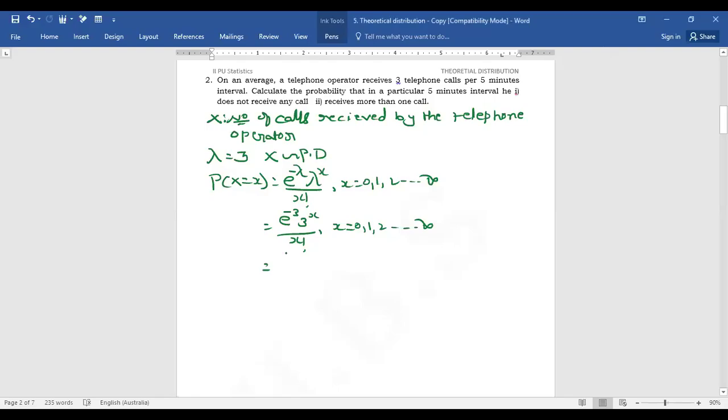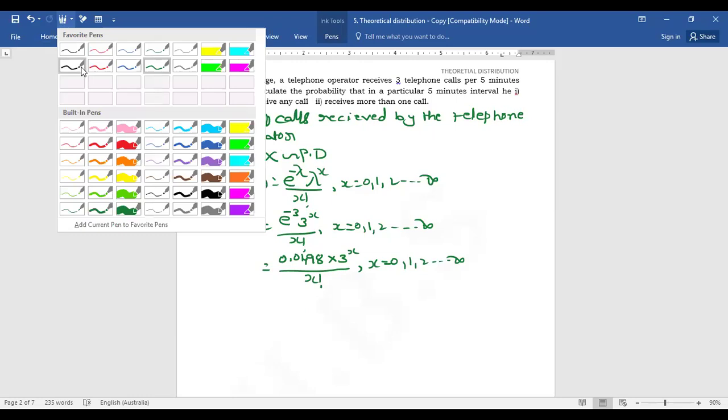From the table, e power minus 3 is equal to 0.0498, so the probability is 0.0498 into 3 to the power x divided by x factorial, where x can take the value 0, 1, 2, etc., up to infinity. Then we go with the first one, that it does not receive any call.